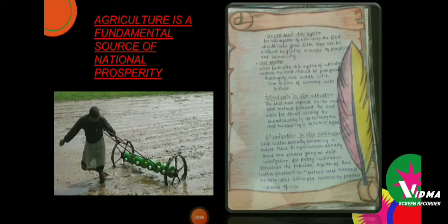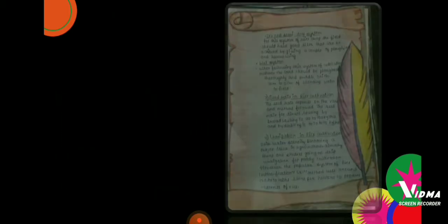The third process is sowing of seed and then transplanting of seedlings. As we all know, paddy has a high requirement of water. So with water scarcity becoming a major issue in agriculture, there are already studies going on drip irrigation for paddy cultivation.